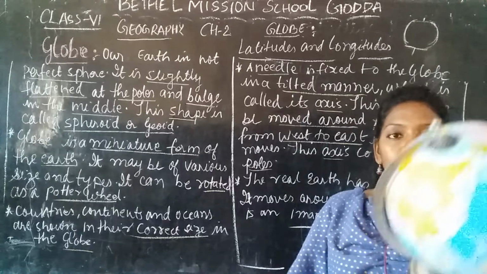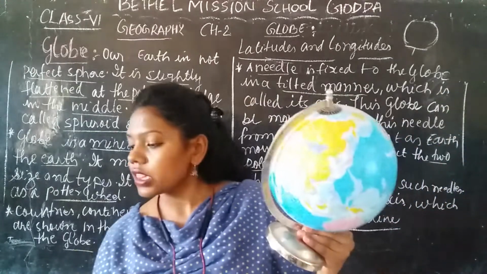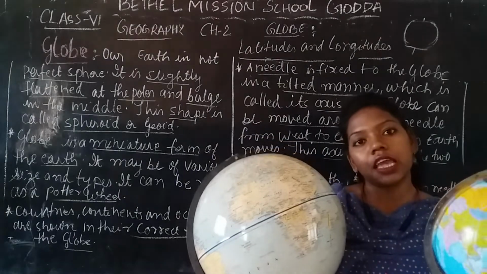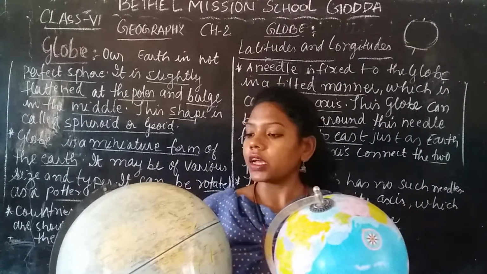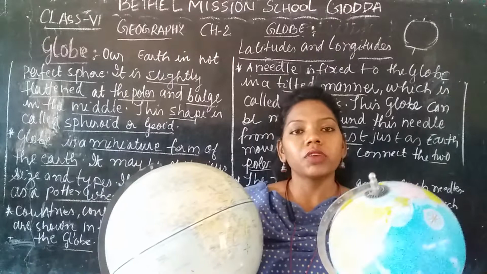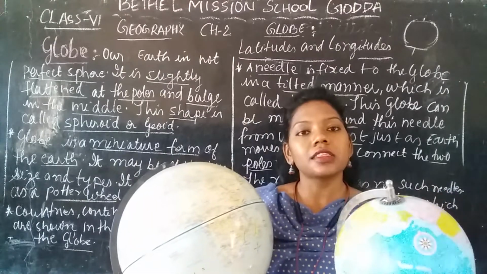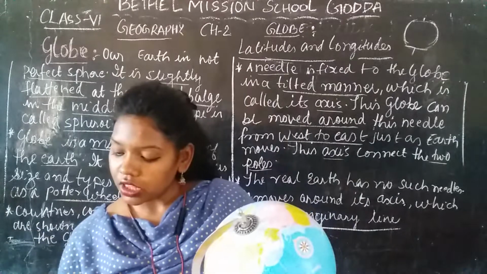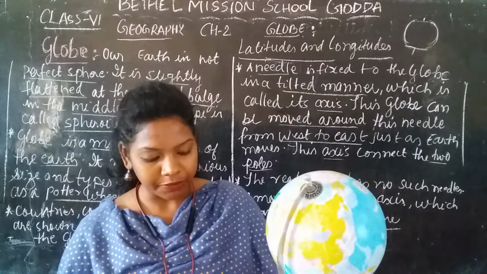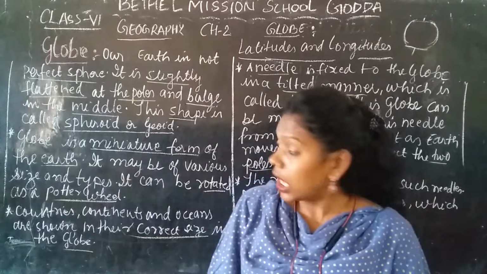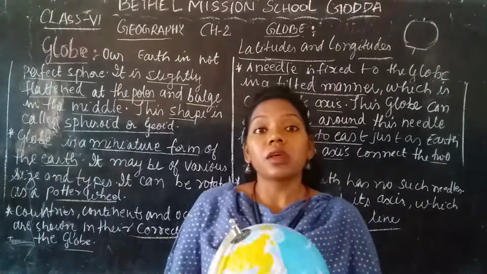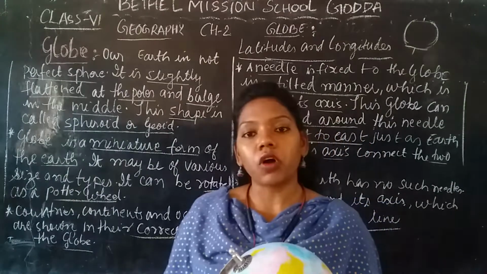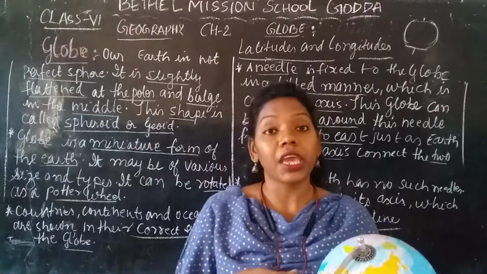You can see here is one small globe. It is like the wheel which is used for making pots.